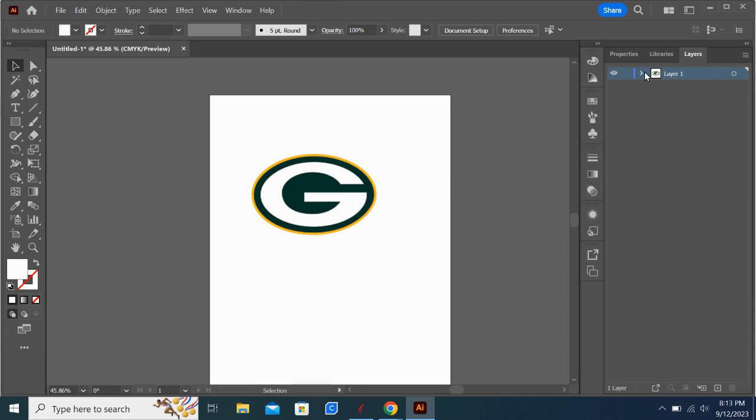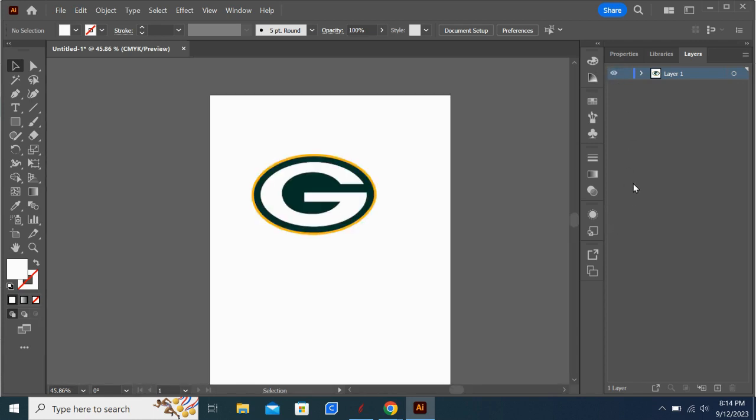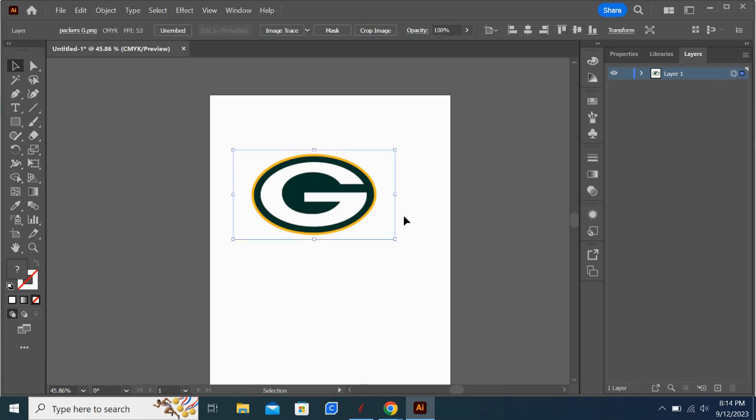Nice thing about the layers, I can turn them on and off. For example, if I hit the eyeball here, it makes everything disappear because it shut off that layer. That layer is still there. All I have to do is hit the eyeball again and it comes back. Say for example, I have 20 layers in here and I want to find where this Packers G is. All I have to do is click this button right here and it highlights where that is.